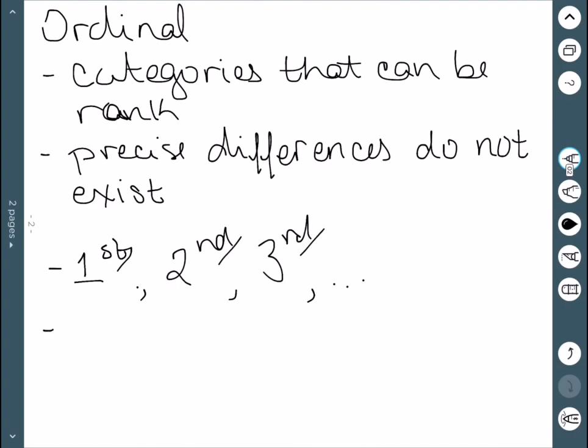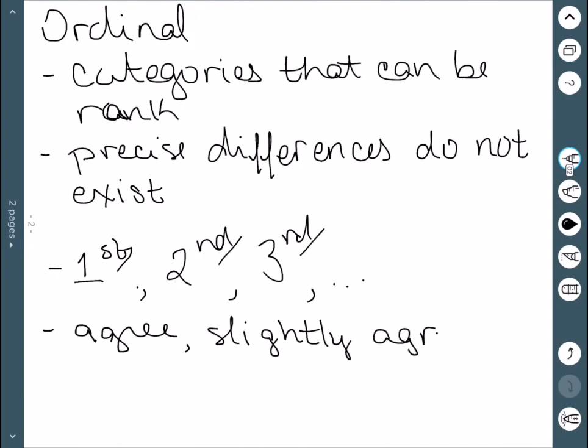Another example would be like when you do a survey and you have the option to agree or slightly agree or be neutral or disagree, things like that. Once again, we don't really know how much of a difference agree and slightly agree are. These are going to be different for each person. So the precise differences do not exist.